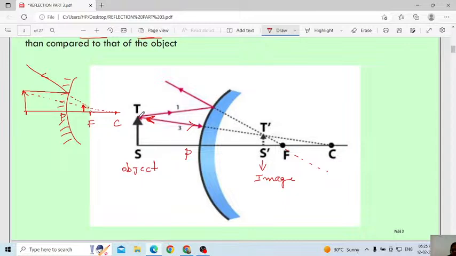Another ray you have to consider like this. That ray has to pass through the center of curvature, and again it will move in the same direction. This is the second rule I explained yesterday. This is the first. Both extended backward, they will meet at a single point. This is the position of the image. This is the virtual image because the reflecting rays are not actually meeting. They only appear to meet. Then you can tell me the nature of the image. The image is virtual, erect, and the size of the image is smaller compared to the size of the object. Understood? Yes, it is easy.